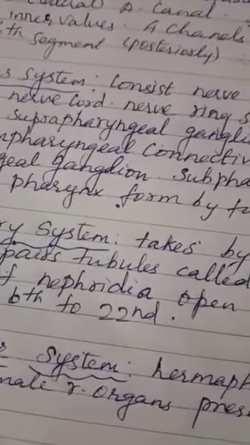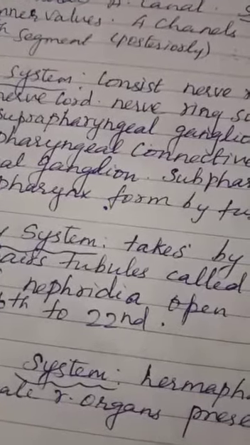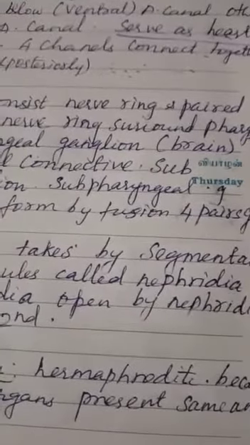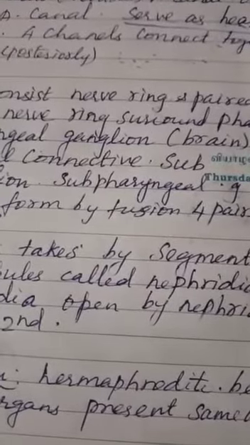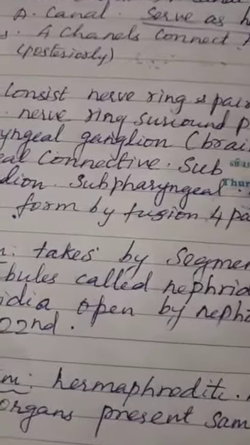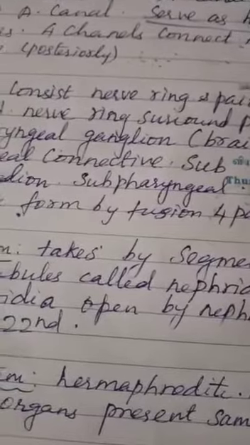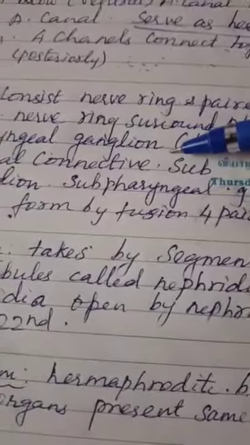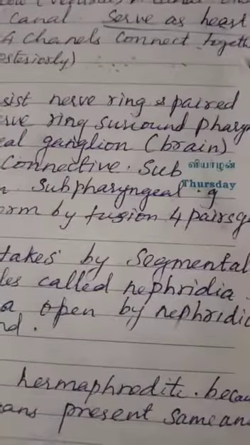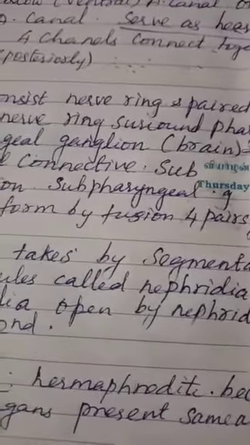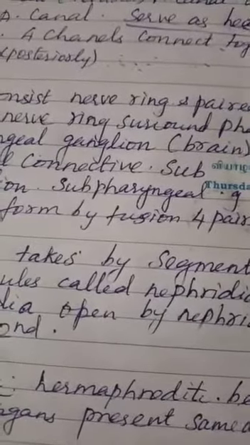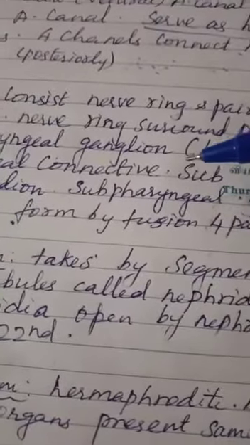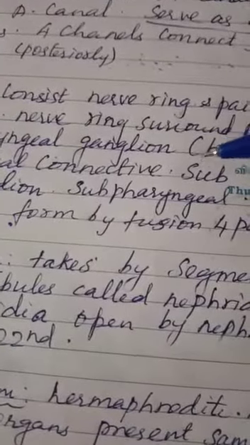Then the nerve ring surrounds the pharynx. The ring surrounds the pharynx. Then it is formed by the suprapharyngeal ganglion, it is in the brain.